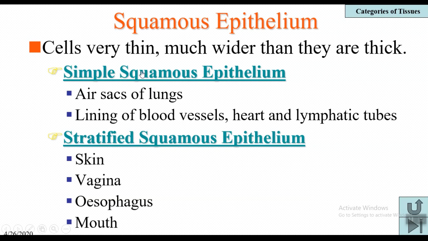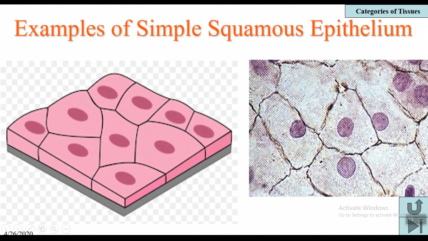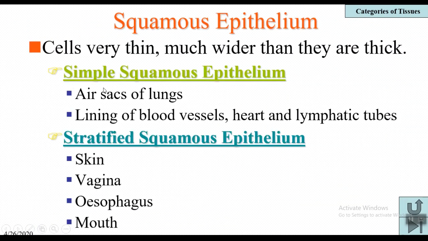Coming to the first one, simple squamous epithelium. Here you can observe clearly the cells are arranged in a single layer, and cells are wider than thick. Examples of this simple squamous epithelium can be observed in the air sacs of lungs, that is alveoli.